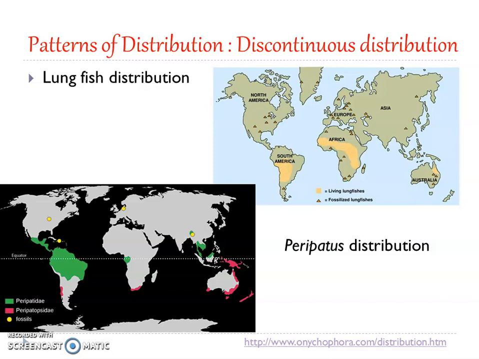Okay, so we were speaking on the lungfish, and now the distribution of Peripatus. Peripatus belong to phylum Onychophora, and it is represented only by a single genus, that is Peripatus, divided into several subgenera. Lungfish distribution and Peripatus distribution are the best examples for discontinuous distribution.